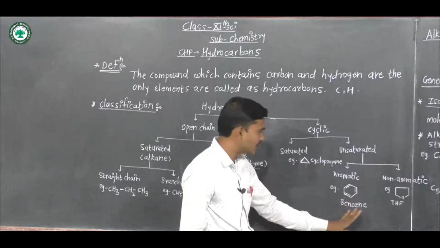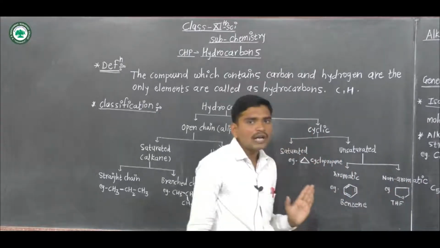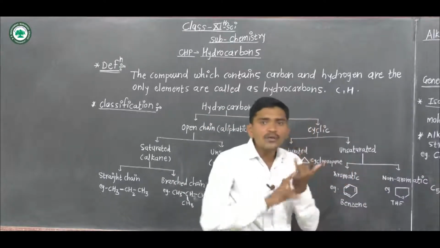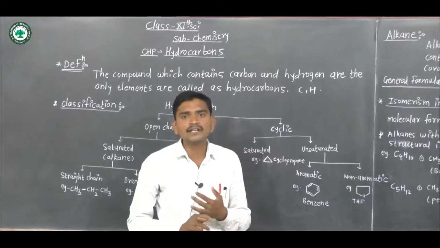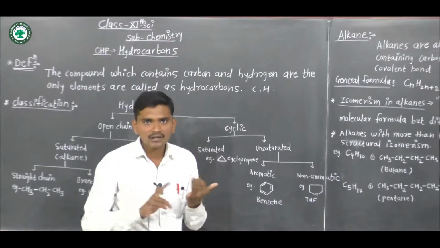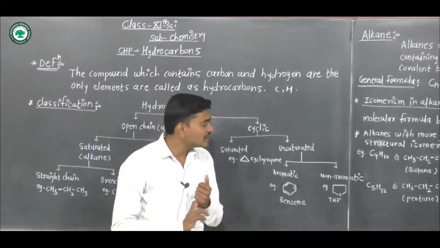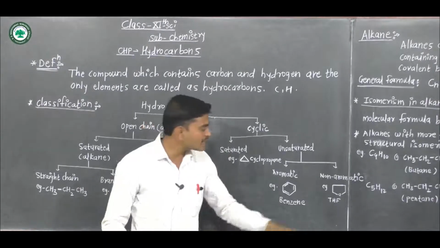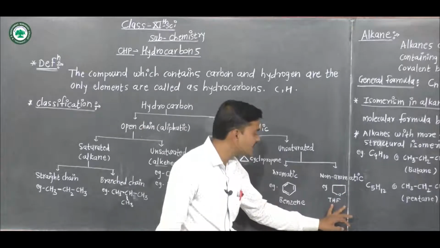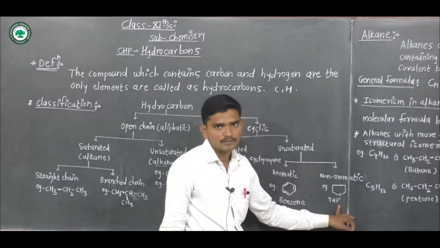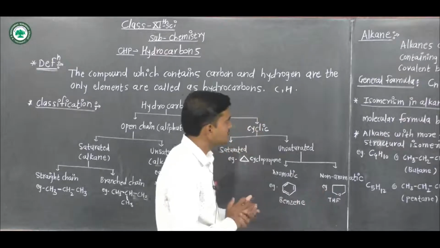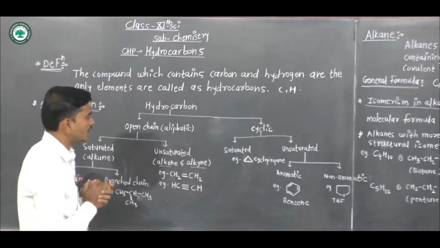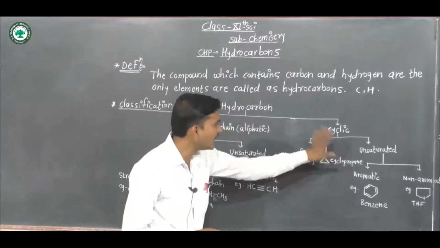This is aromatic. Next is non-aromatic cyclic. Non-aromatic means what? If a compound does not obey Huckel's rule, meaning it is not planar, cyclic and fully conjugated, it is called a non-aromatic compound. An example of a non-aromatic compound is THF, tetrahydrofuran. This is the classification of hydrocarbons, open chain and cyclic chain.